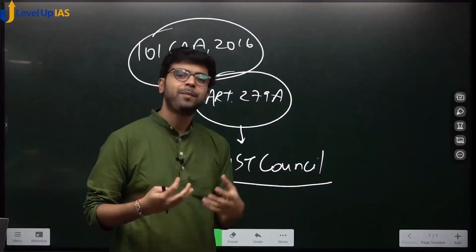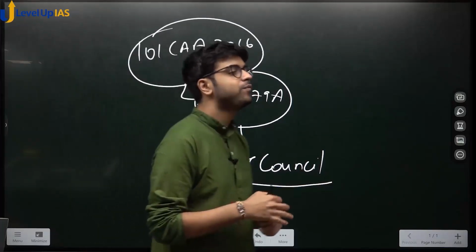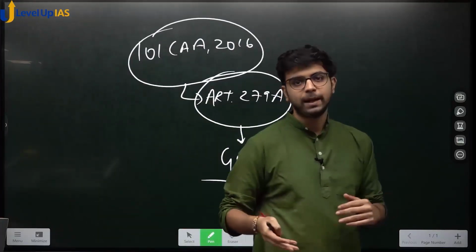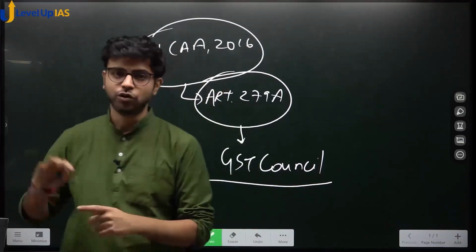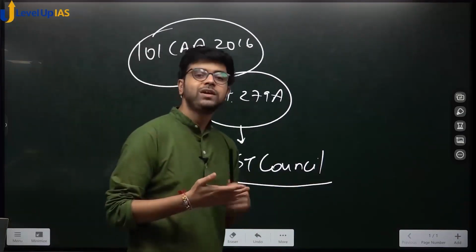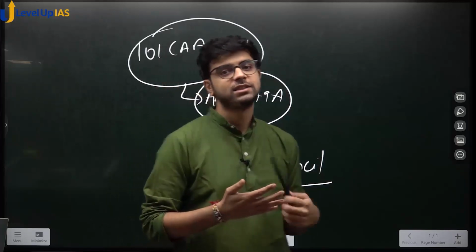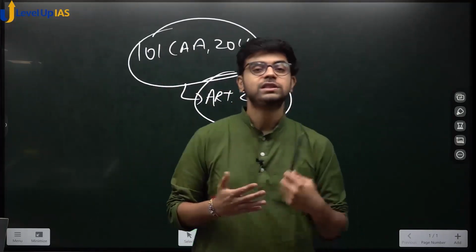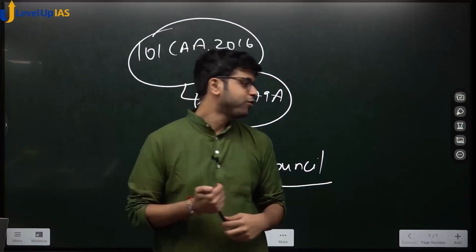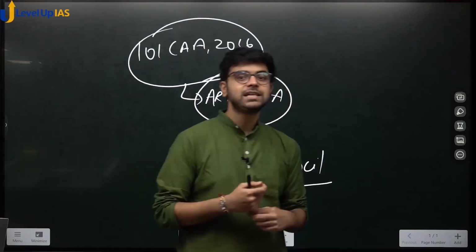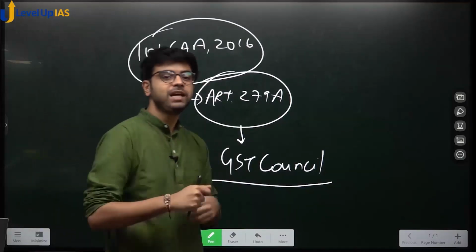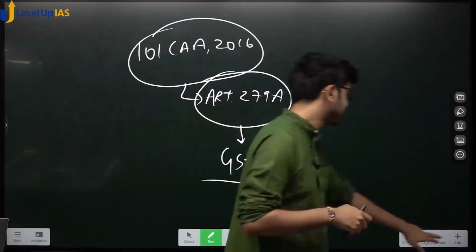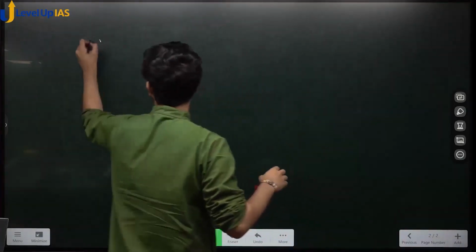So finally, which state gets the maximum tax? For example, if a manufacturer has given to the reseller in MP and that reseller or dealer went to UP and sold the phone to the customer, which government will get the final tax? UP government. Yes or no? So GST is a destination based tax. You have to write that GST is a destination based tax. Do you understand what I am saying?